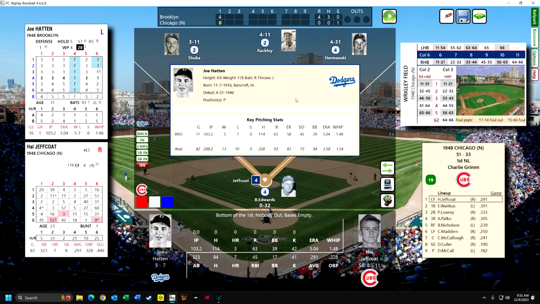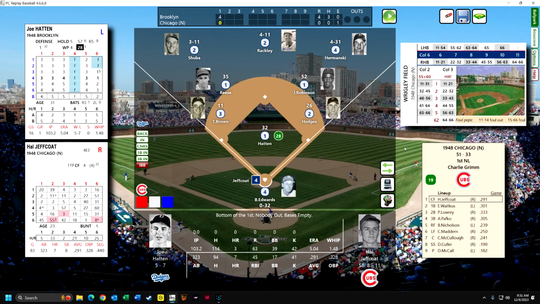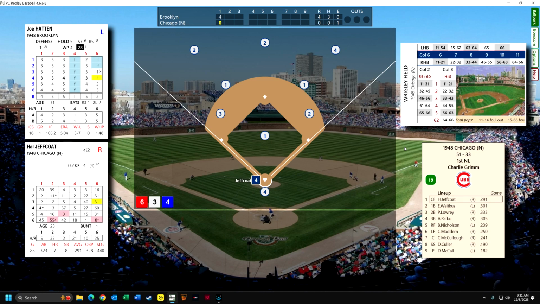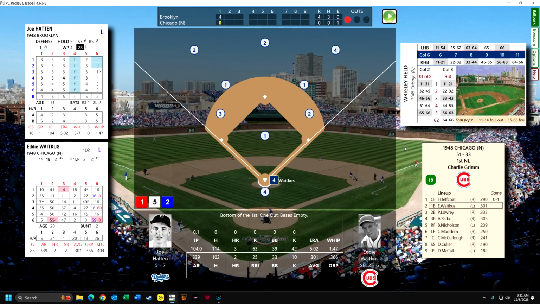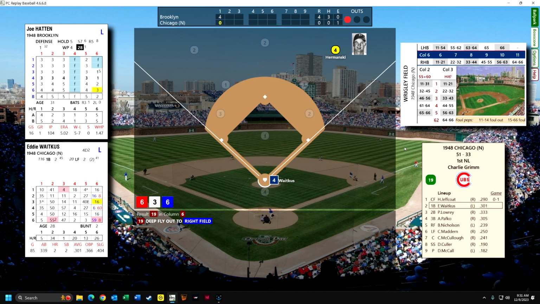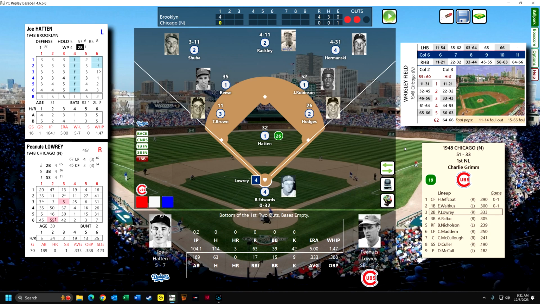He's from Bancroft, Iowa, which I think is up by Sioux City, Iowa, in northwest Iowa, kind of a suburb of Sioux City. Here's Hal. He pops out to third base. So there's a big lead now for Brooklyn. We'll see if they can figure out a way to squander it. Eddie Waitkus flies out to right field. Left-handed hitting, left-handed throwing first baseman.